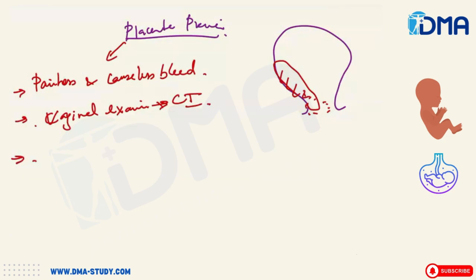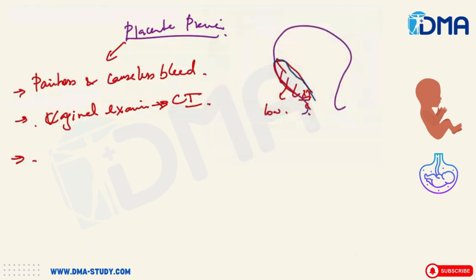Then you have different types of placenta previa. For example, if the placenta is at this level, the red color level I've drawn, you call it a low lying placenta.